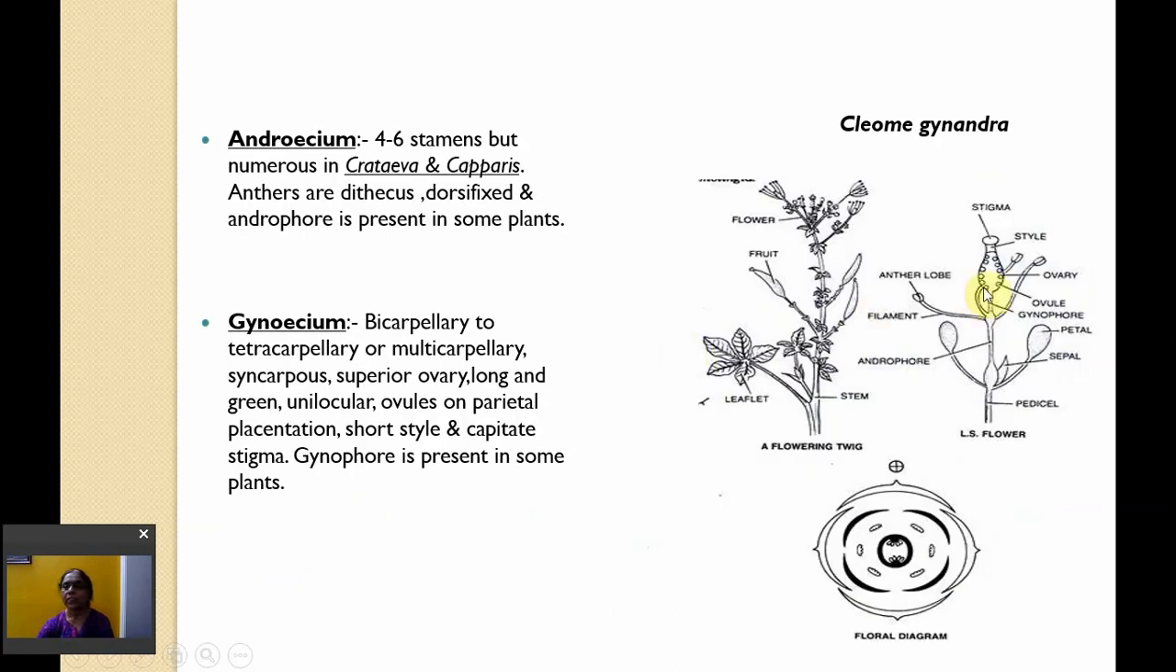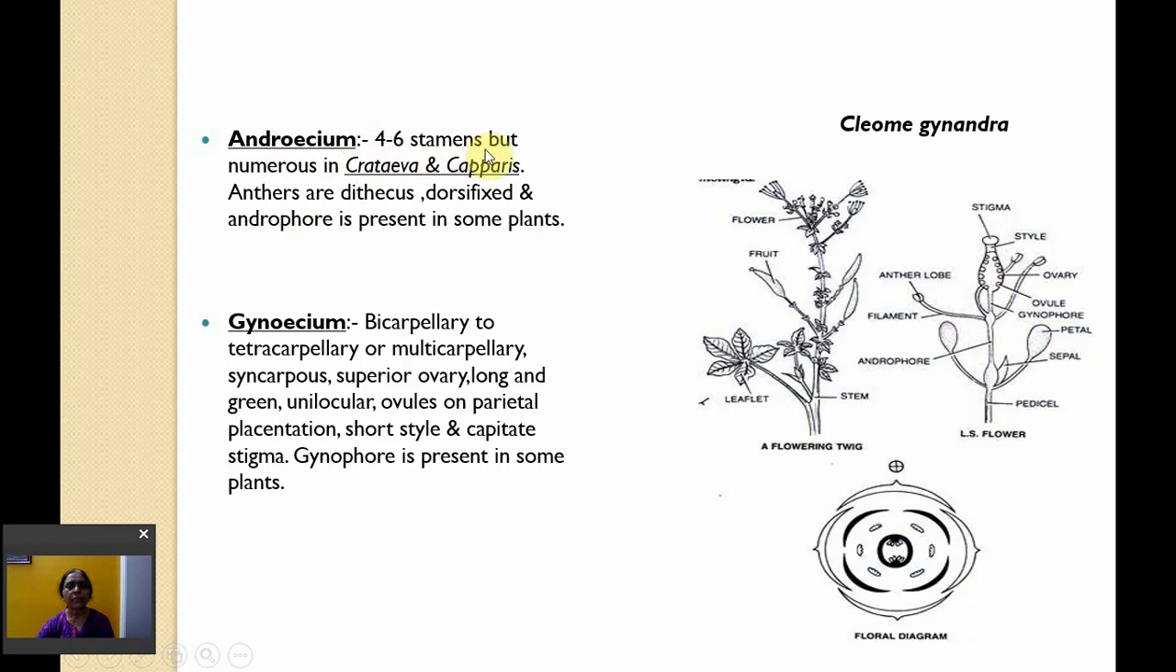Here you can see very clearly the androphore and gynophore. This is a plant named Cleome gynandra which has both androphore as well as gynophore. This is the androphore, that is extension of thalamus between corolla and androecium. And the extension between androecium and gynoecium is called as gynophore. You can see this is the ovary which is so much raised from the thalamus.